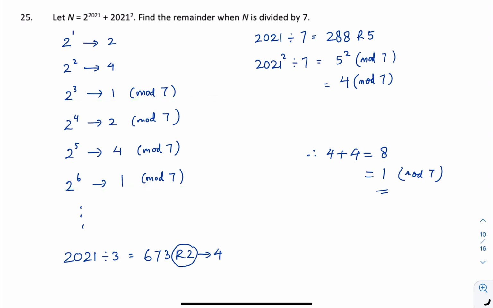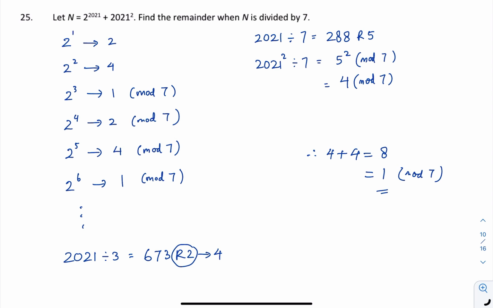So to find out 2021, I just need to divide by 3, which will give me 673, remainder 2. So remainder 2, I'll just take the second one, which is 4. So that means this particular one here will give me remainder 4 when you divide by 7. Then we just need to find the behind part. 2021 divided by 7 will give me remainder 5. That means another 2021 will give me remainder 5.